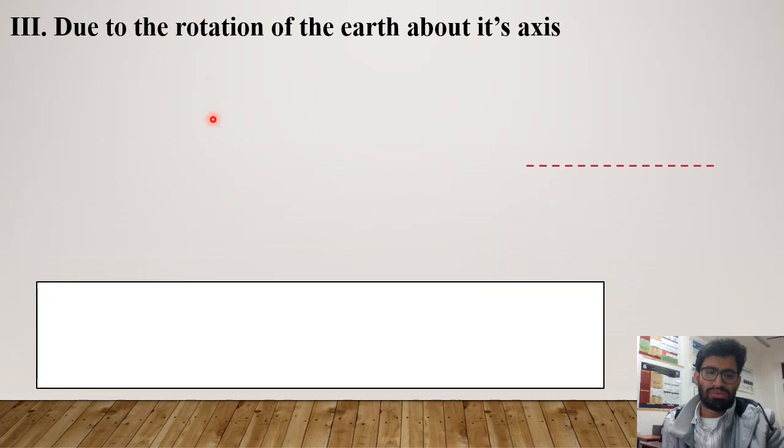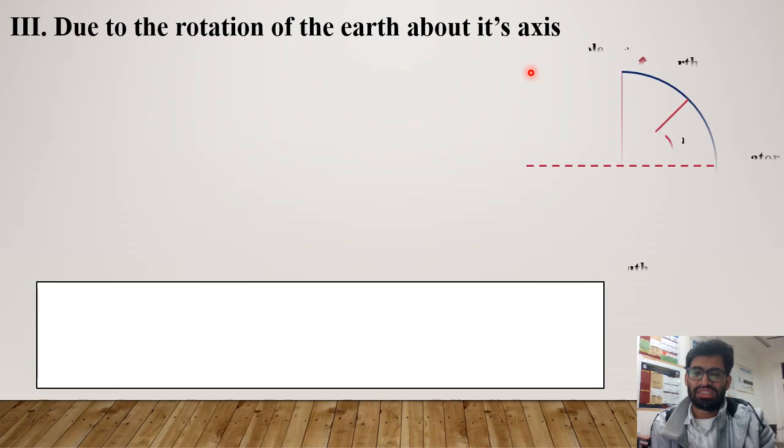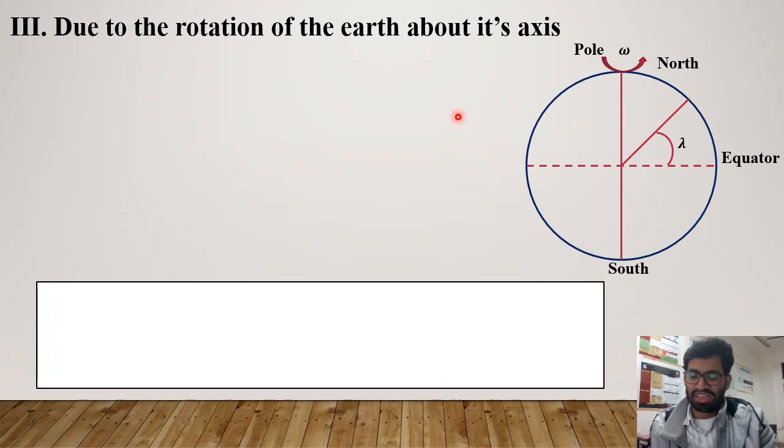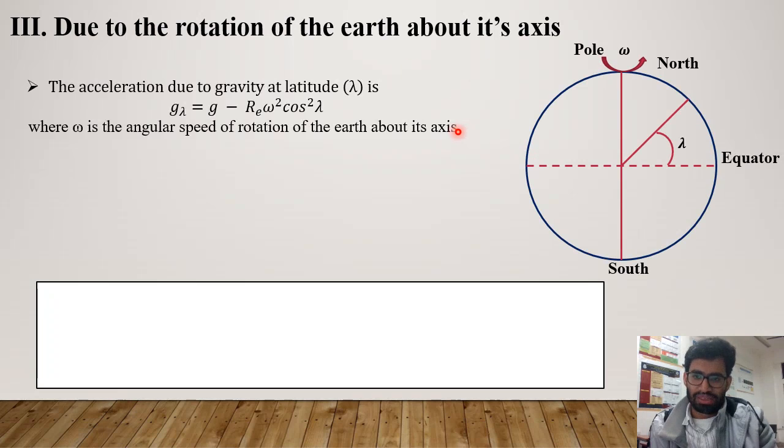One of the most interesting parts of this lesson: how does the acceleration due to gravity vary due to the rotation of the Earth about its axis? So this is the schematic diagram. Omega is the angular speed of rotation of the Earth about its axis. This is the pole region. This is the equator region. Now, if we have to calculate the acceleration due to gravity at latitude lambda, we can calculate it from this simple equation: g_lambda equals g minus Re omega square cos square lambda.